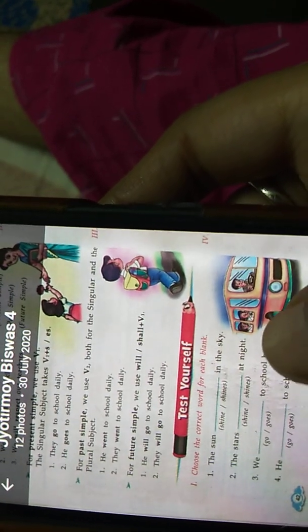Present simple will take S form or ES form. Past simple is the same for singular and plural. He went to school, past. They went to school, past. Now for future, he will go to school. They will go to school. This is the future form. So here respect is the present form, respected is the past form, and will respect is the future form. Now the first exercise: choose the correct word for each blank.